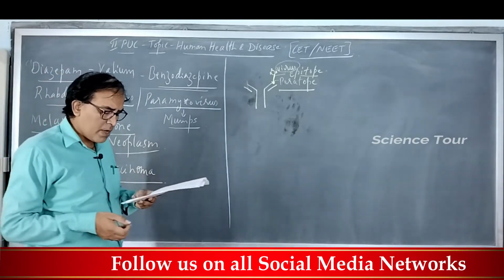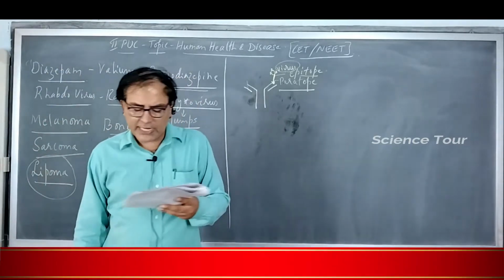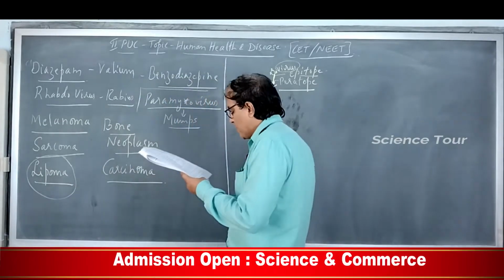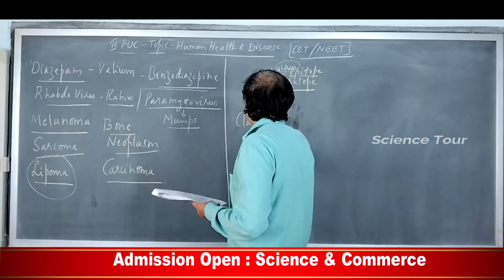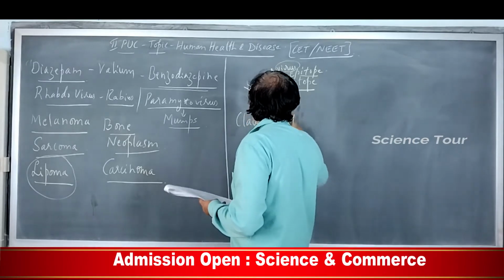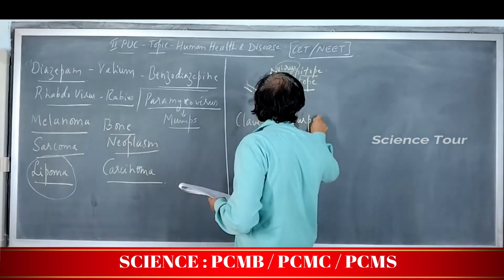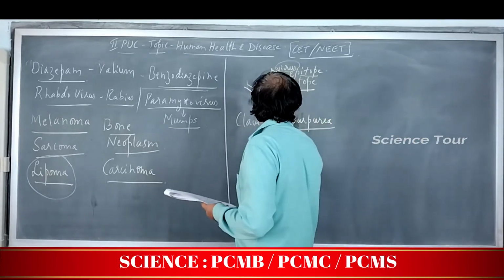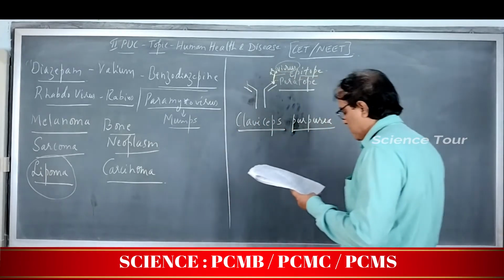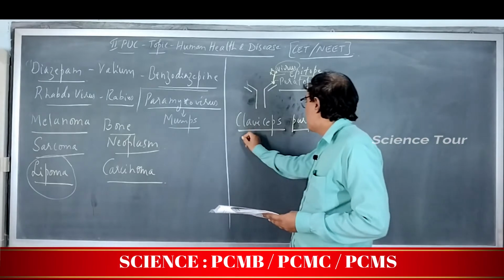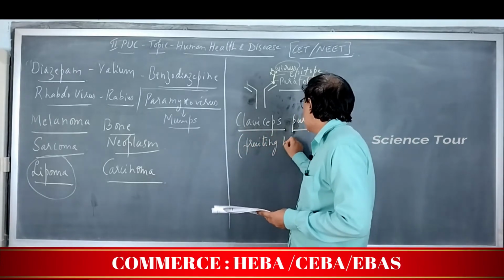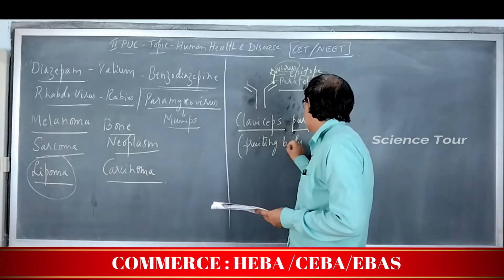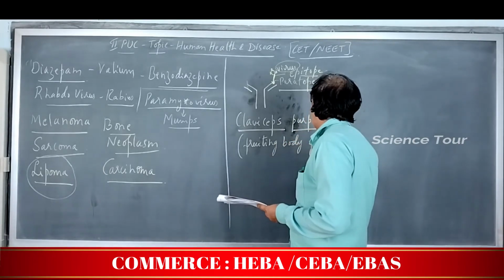extracted from Papaver somniferum, as given in the option, and that is incorrect. It is obtained from Claviceps purpurea, which is the fruiting body of the fungus.